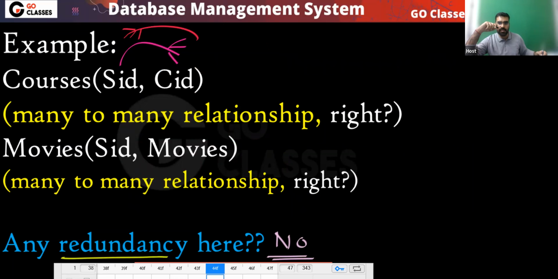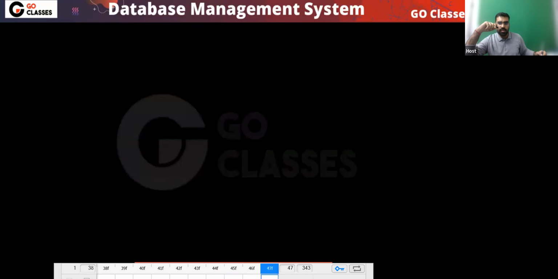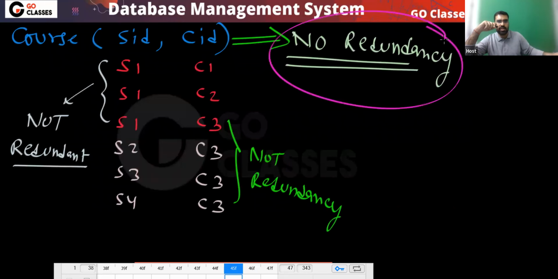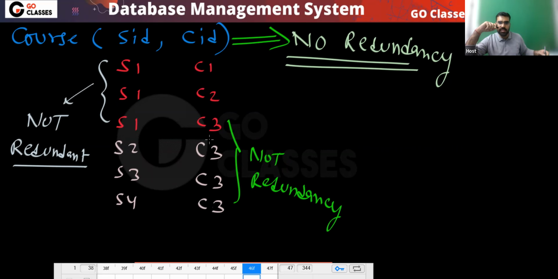There is no redundancy. Now what do you do? If there is no redundancy, then there is no redundancy due to FD also, due to functional dependency. Because can you notice in this table, what is functional dependency? What are non-trivial functional dependencies? Do you have any non-trivial FD?